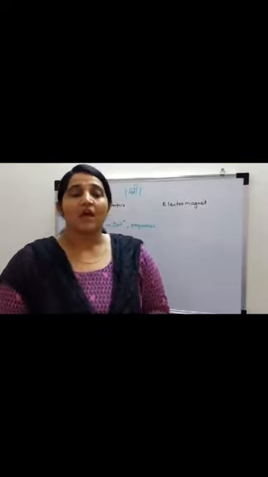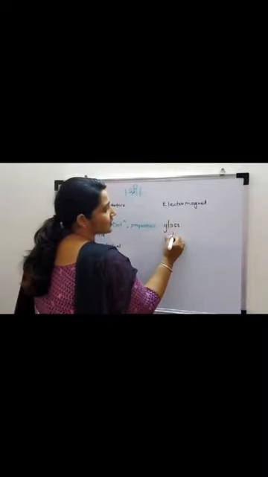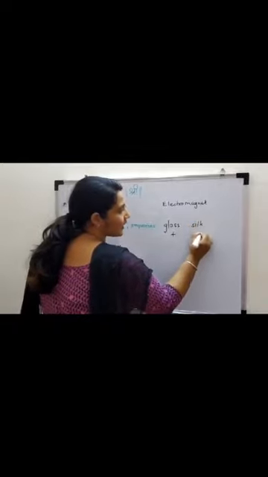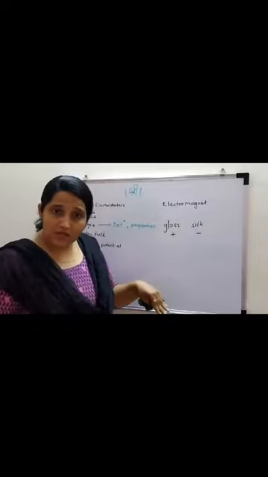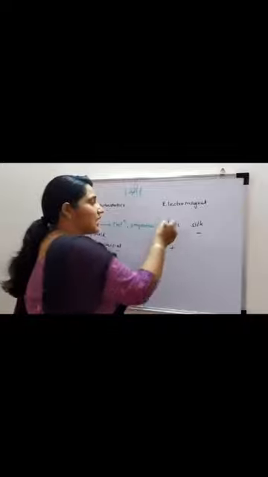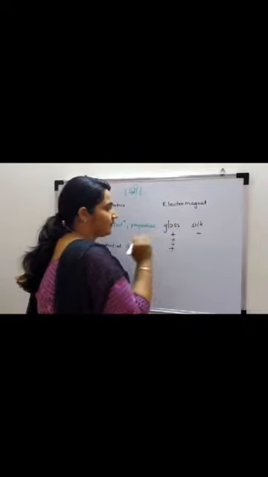On the glass rod, positive charges develop, and on the silk, negative charges develop. So when another glass rod having a positive charge comes near it, it will get repelled.